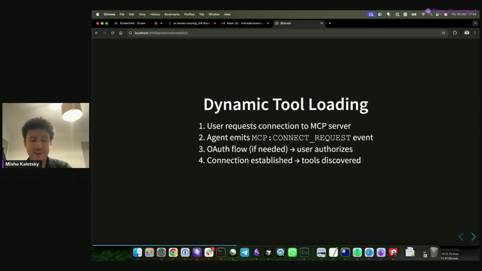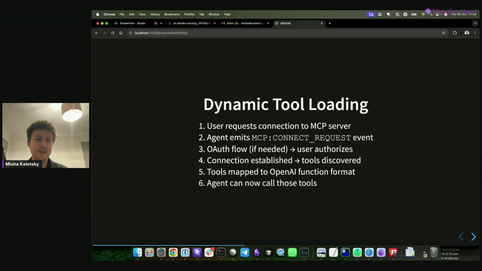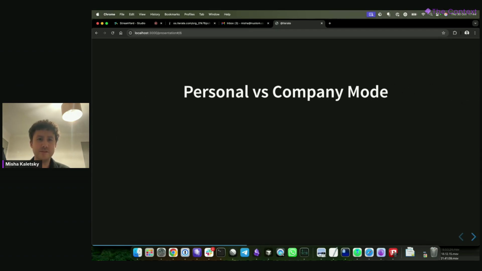This is something you definitely want to be aware of in terms of security when you're using this for work. But it can lead to a really smooth experience. Then in our server, we map these tools into the OpenAI callable function format and turn them into regular tools that our agent loop is then able to call. I can show you a detailed example of the event log and how that looks in our backend system. But the upshot is the agent now has access to this tool. So this is standard MCP server stuff.